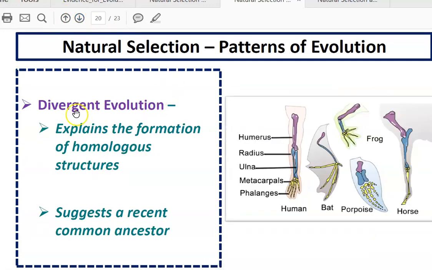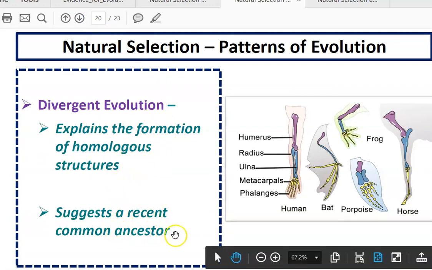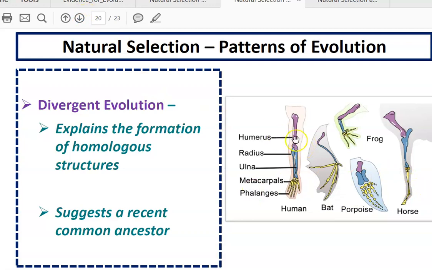Divergent evolution explains the formation of homologous structures, and it suggests that these organisms have a recent common ancestor. We've talked about what homologous structures are: structures that are built the same way, with the same anatomy, but have a different function.